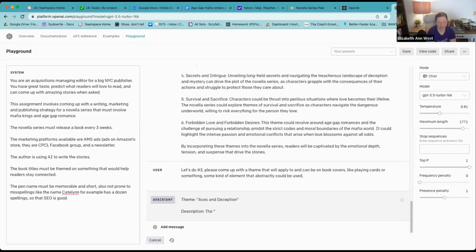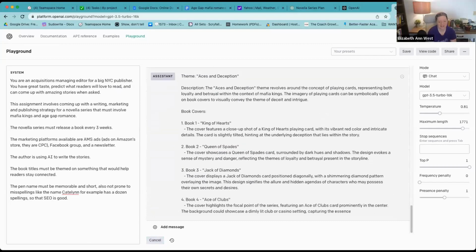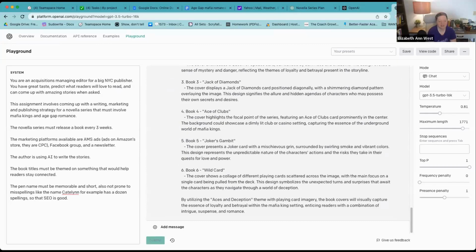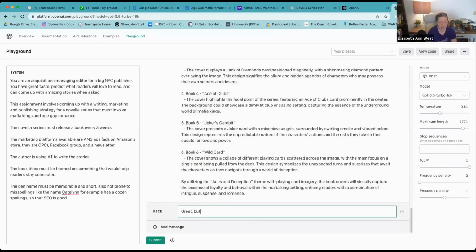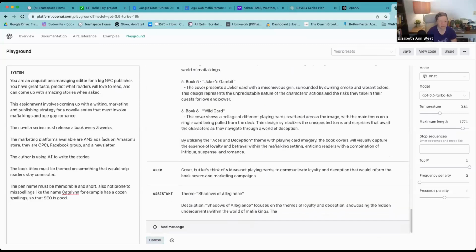Let's see what it can do. Oh, it really went with playing cards. Jack of diamonds, ace of clubs, Joker's gambit, wild card. By using the aces and deception themes with playing card imagery. Great, but let's think of 6 ideas not playing cards to communicate loyalty and deception that would inform the book covers and marketing campaigns, right? I mean, let's use it.